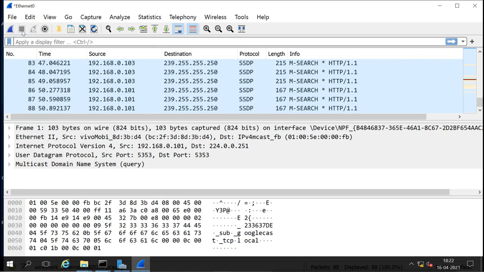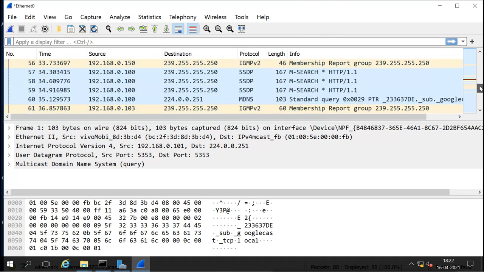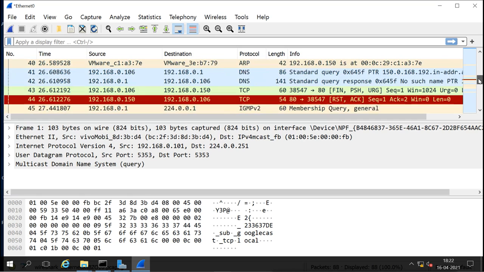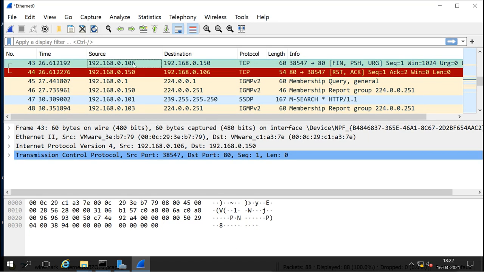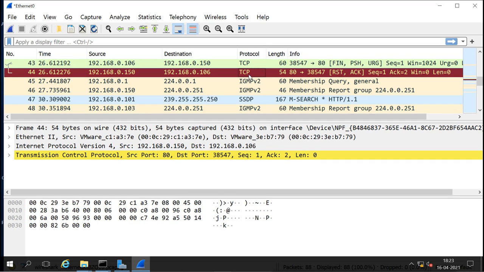But we can check what our attacker machine is sending. So let's check here. Okay, it is here. Now you see what our machine sends to this server. It sends a FIN, PUSH and URG flag packet to port 80. Remember, it is Xmas, so it is sending FIN, PUSH and URG, all three flags to this server for port 80. Now this server understands that this is a first-time connection and it is not a SYN packet.